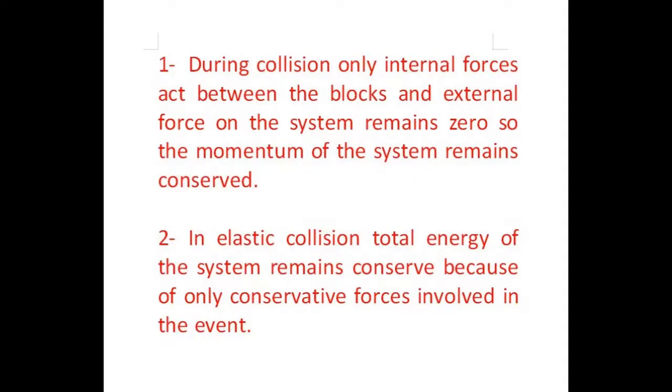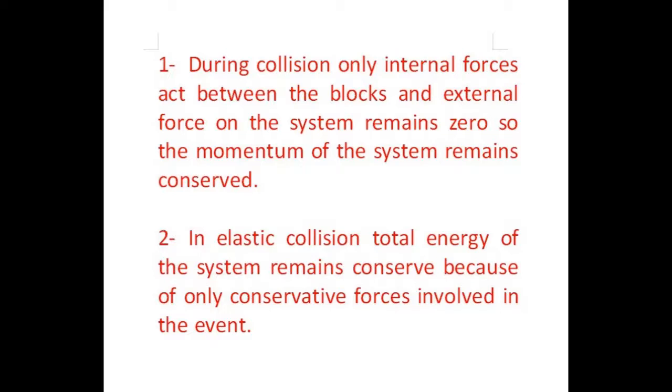Here, event is collision, and nature of collision is perfectly elastic. This gives us a hint that in collision, momentum of the system remains conserved before event and after event, because only internal forces play a role in collision event and external force on system remains zero.